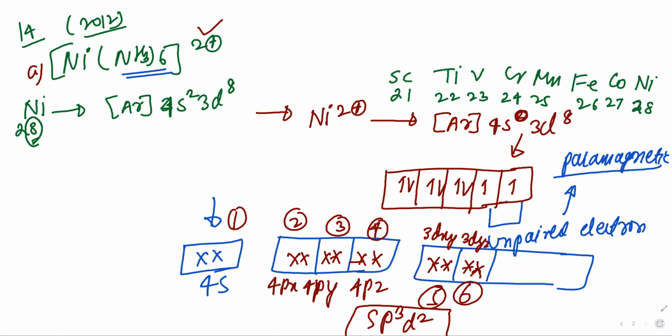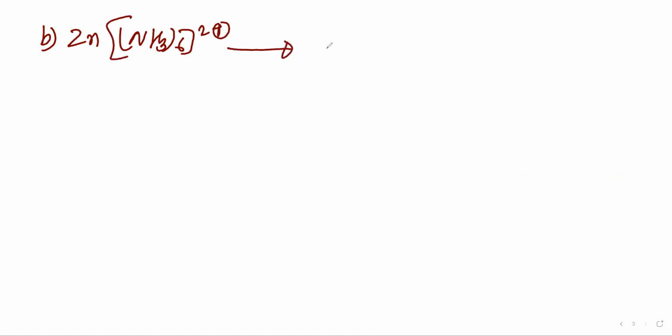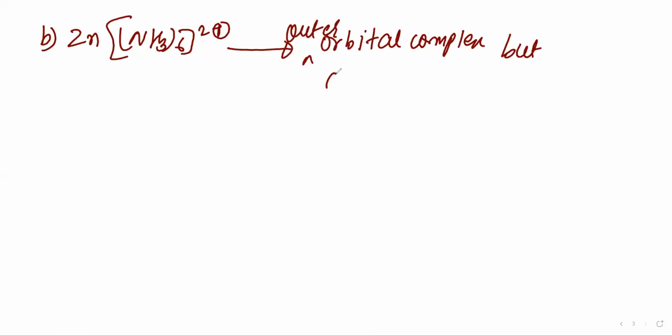Now see the second one, Zn(NH3)6 raised to 2 plus. Here we are using an outer orbital complex, but it is diamagnetic. Why is it so?